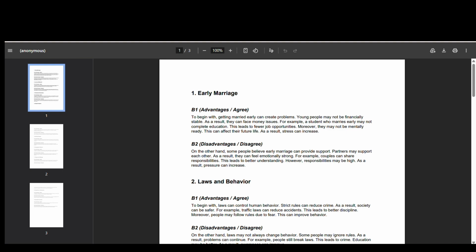So here, first part, we're going to use early marriages. In early marriages, what you can do is ask, if you get married early, how are you going to feel? For me, to begin with, you can use 'to begin with' or 'to start with', and then 'getting married early can create problems'.